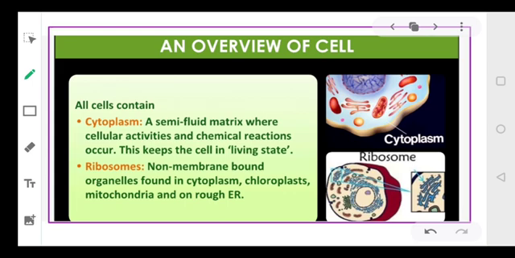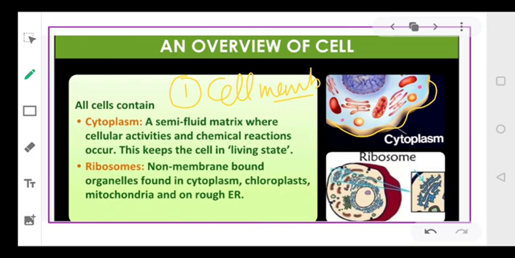When we talk about these two cells, we come to the conclusion that all these cells have certain common structures present in them. First of all, a living cell contains a cell membrane. Okay. The first thing which is there is a cell membrane. As you can see here, the cells are bounded by a cell membrane. So whether it is a plant cell or an animal cell, it is bounded by a plasma membrane or a cell membrane. Okay.